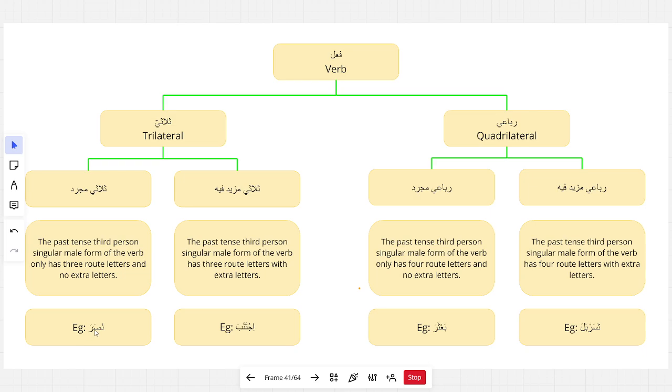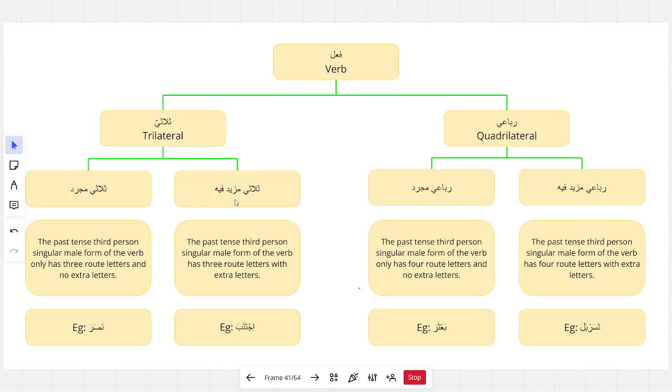Once you find out that the third person singular male form of the verb is thulathi mujarrad, all the forms for this verb are also thulathi mujarrad. They're not different. You look at this form, and we mentioned why, because if you look at the other forms, you're probably going to get the wrong answer. You're going to think that it's rubai, quadrilateral. Does that make sense?